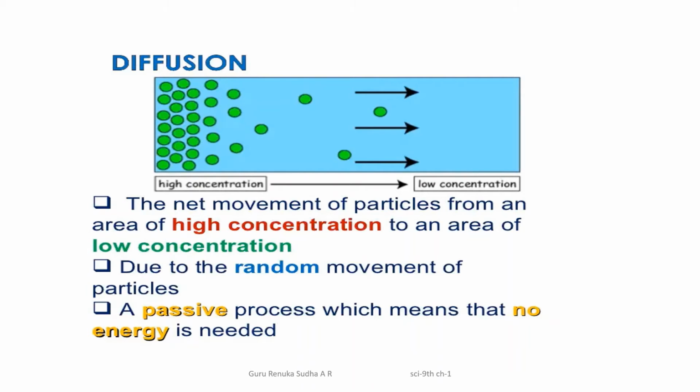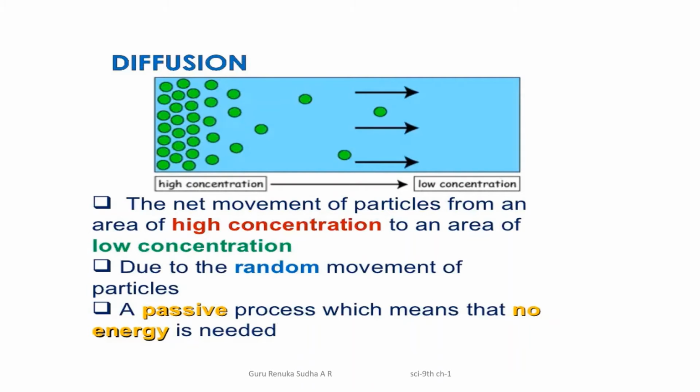That means when you spray, say, perfume in one place, how are those perfume molecules going to spread in that whole area? That is what they are explaining here. So the experiment related to diffusion helps us to understand the net movement of particles from an area of higher concentration to an area of lower concentration.